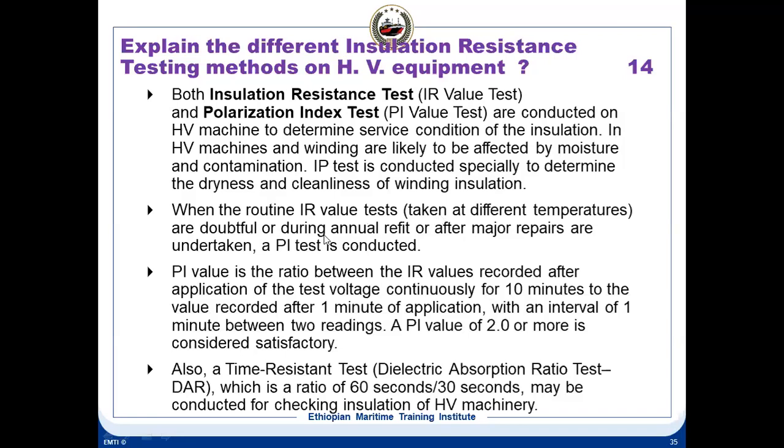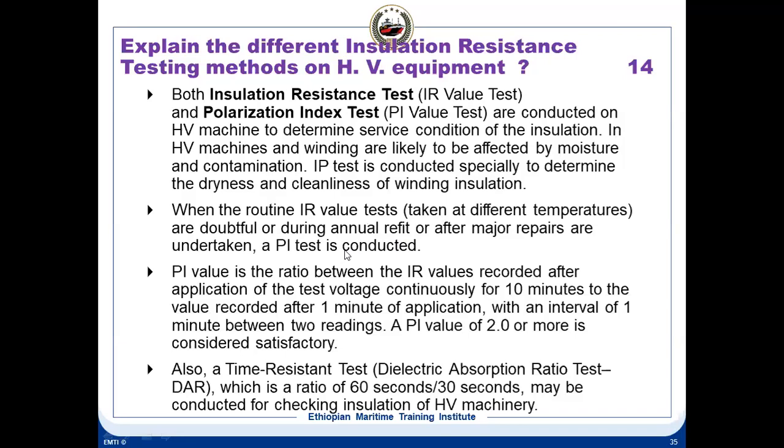The IR test is taken at different temperatures, or when values are doubtful during an annual refit or major repairs. The PI test is conducted. Normally we do an IR test. IR test means insulation resistance test. This we are doing with a Megger. So when you do this measure, what should be the minimum value?